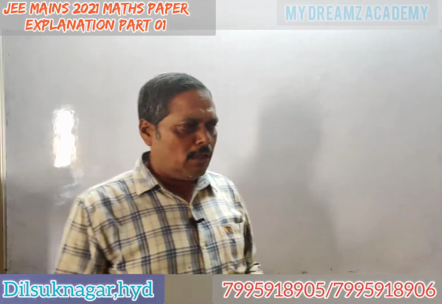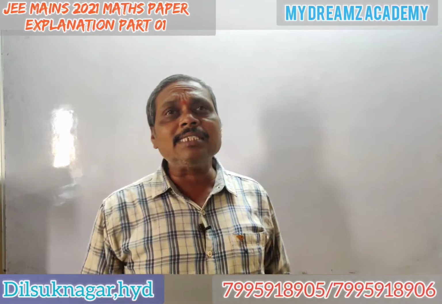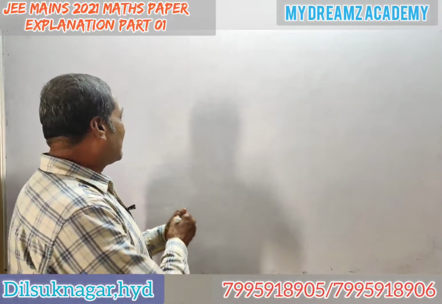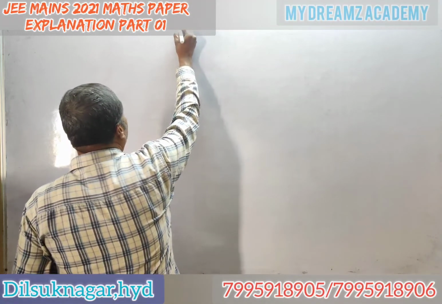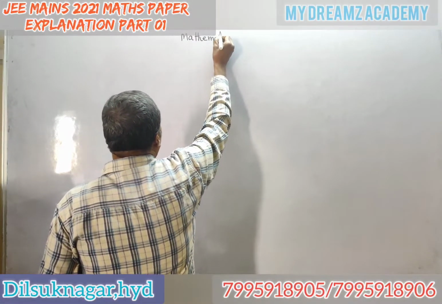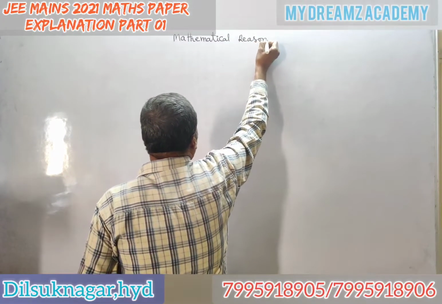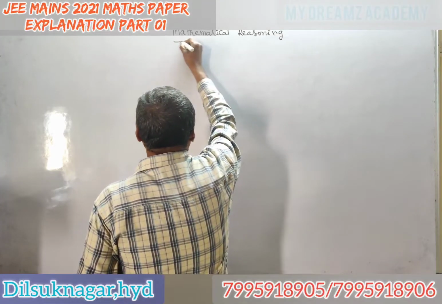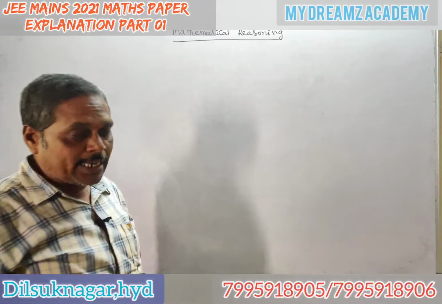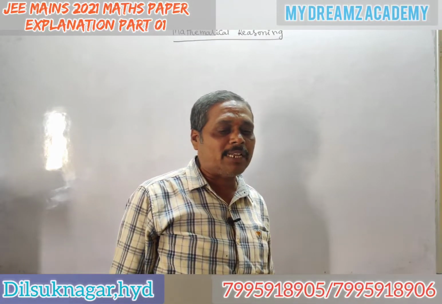Okay, today we are going to discuss mathematical reasoning in mains. One very simple question is asked in the mains from mathematical reasoning. You will definitely get a question from this chapter, which is a very simple chapter.